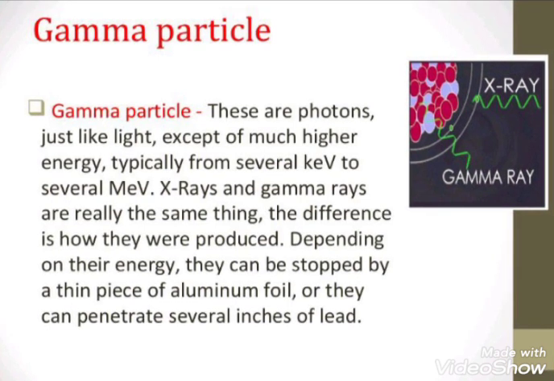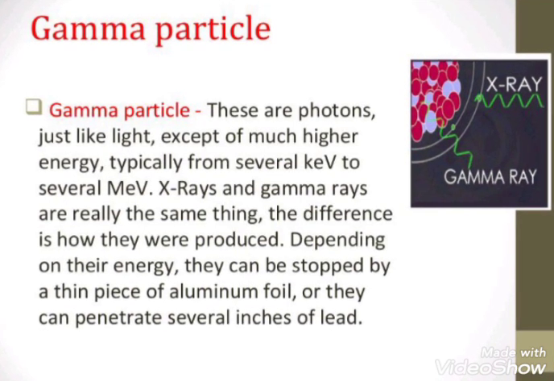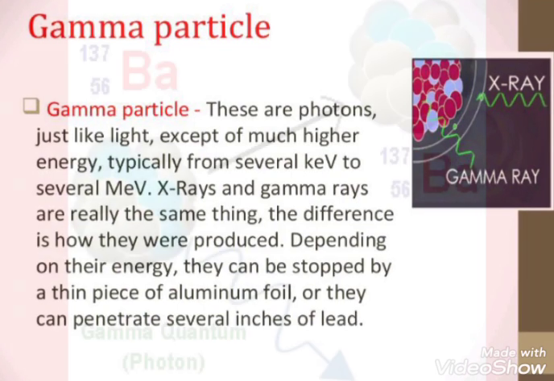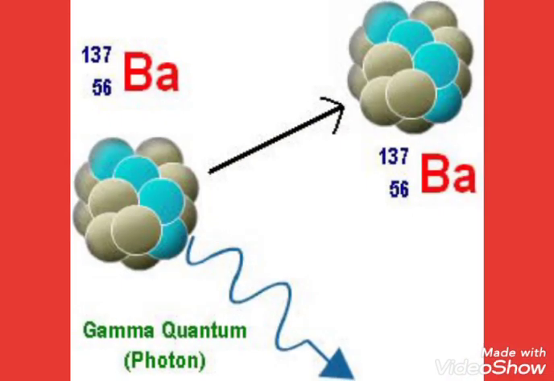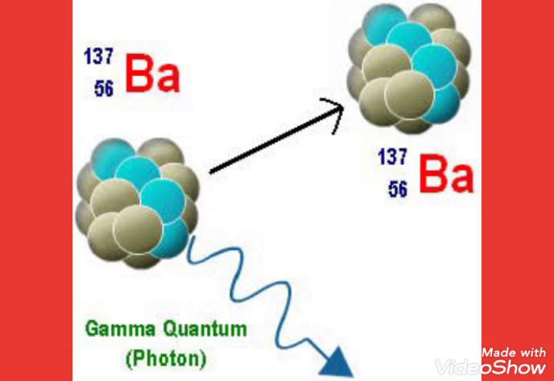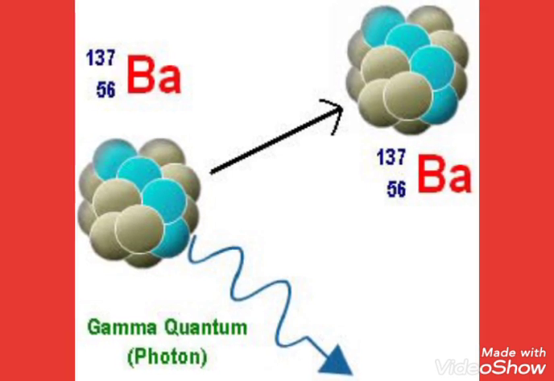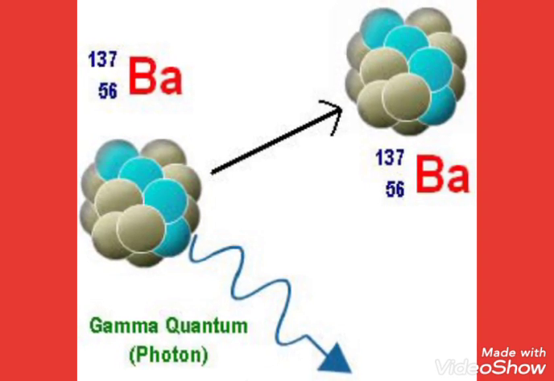The next is gamma radiation. These are photons just like light and are emitted with energies in the MeV range. X-rays and gamma rays are the same kind of radiation. This is the gamma ray. Barium-137 is an example of gamma ray emission.